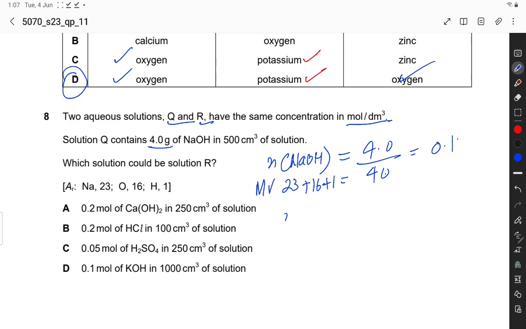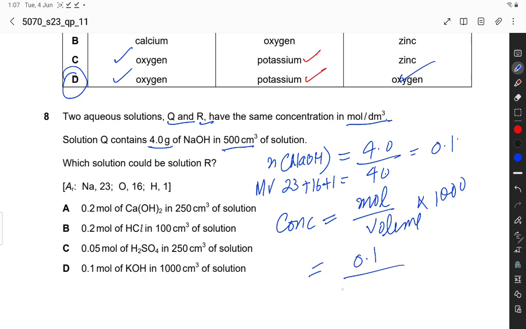And concentration is equal to mole over volume, so mole is 0.1 and volume is 500 divided by 1000. So 0.1 divided by 500 into 1000 is 0.2 mole.